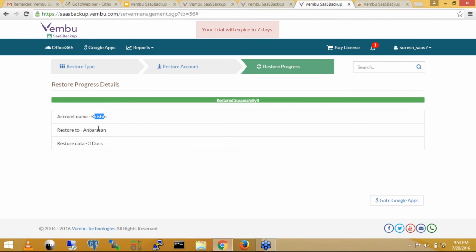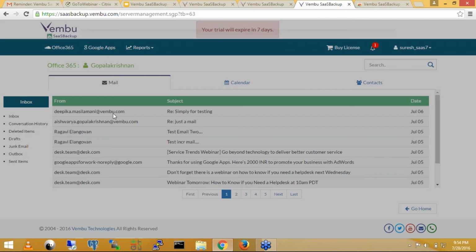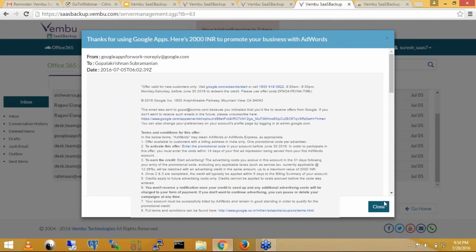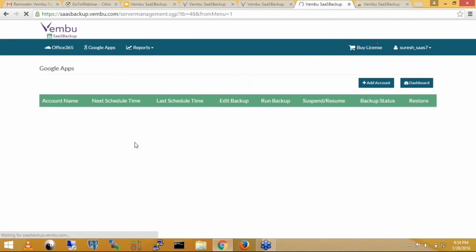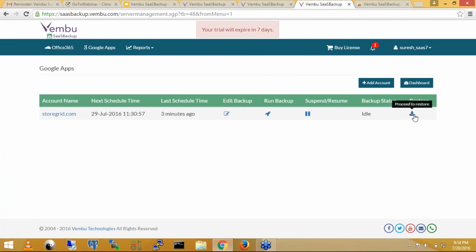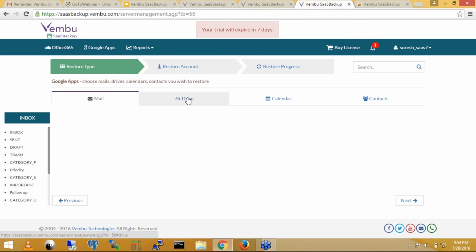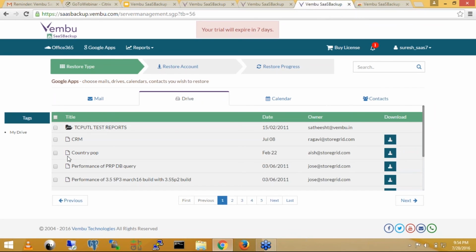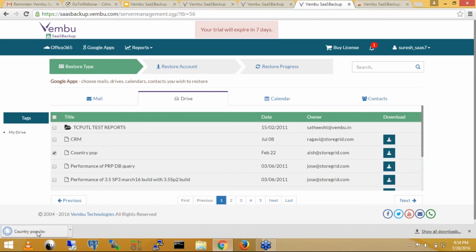Now I will show you the view mail. You can select the particular user and click on the mail. You can view the content of the mail from here. So this is the view mail. If you want to download a particular document from the Google Apps backup, you need to go to the particular user, select the drive, click on the particular document, and click this button to download it. Then you have downloaded that particular document, and you can do whatever you want.